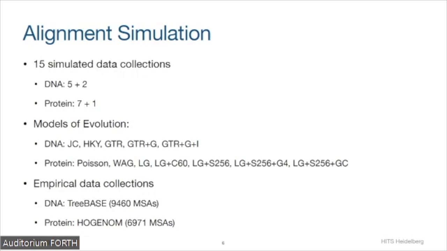So it's a very heterogeneous set of alignments that basically are a good representation of the data that is typically analyzed in phylogenetics. And for protein data, we used MSAs we obtained from the Whole Genome database. This is a database of sequences from bacteria, archaea, and eukarya. So we also have a very diverse set of multiple sequence alignments here.